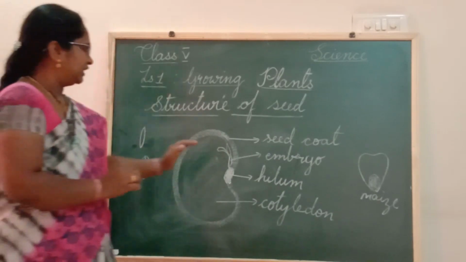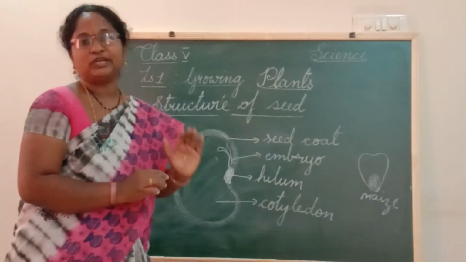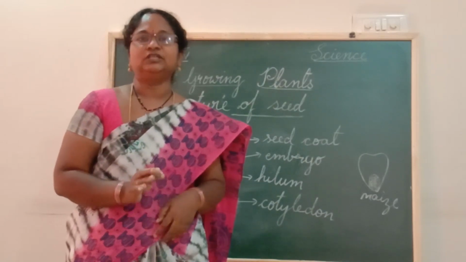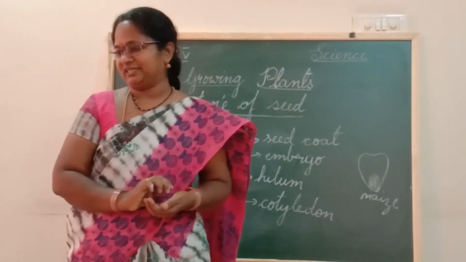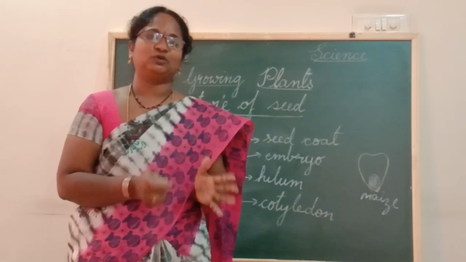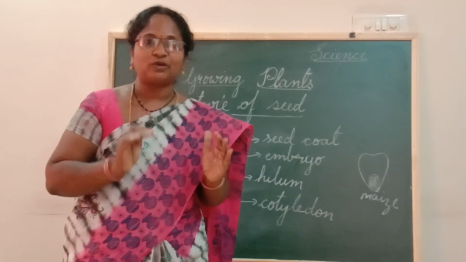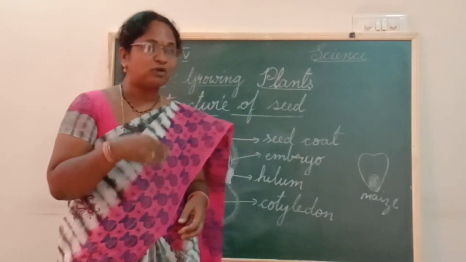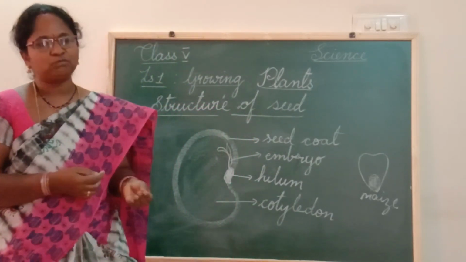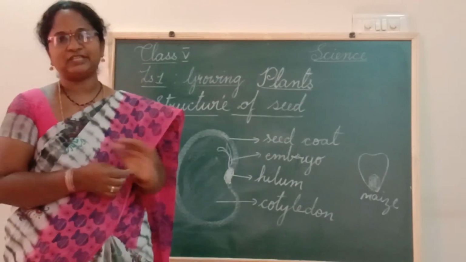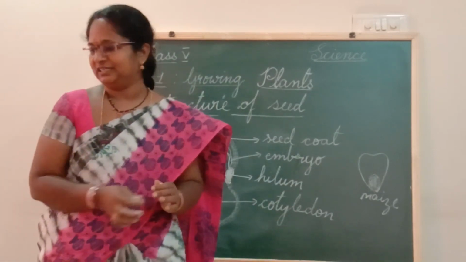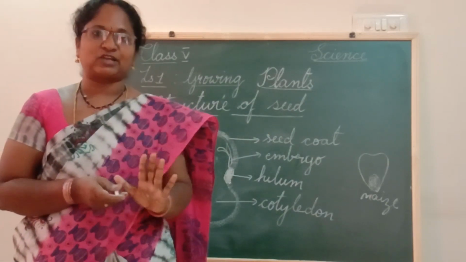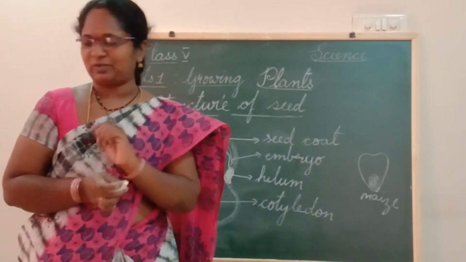Okay, now let us see how it will grow into a plant. What are the conditions required to grow into a plant? Do all seeds grow? No, children. All seeds cannot grow into a plant. Why? Because some of the seeds are eaten by us, some are eaten by birds, and some, due to harsh weather, cannot grow into a plant. Then what are the conditions required? Let us see now.